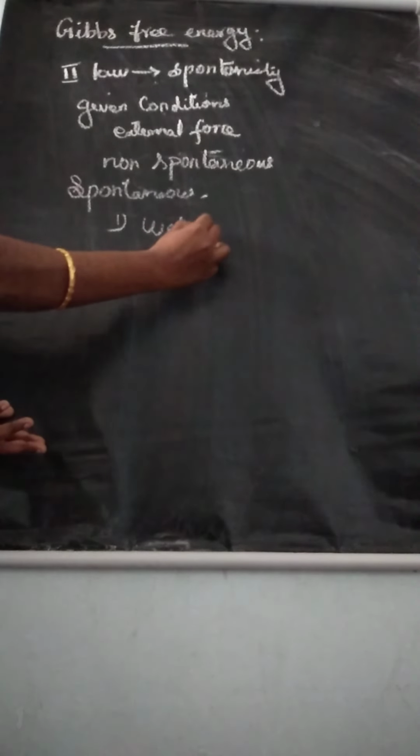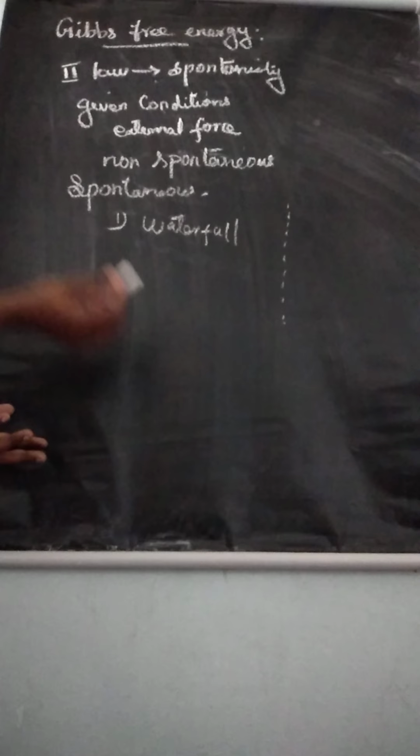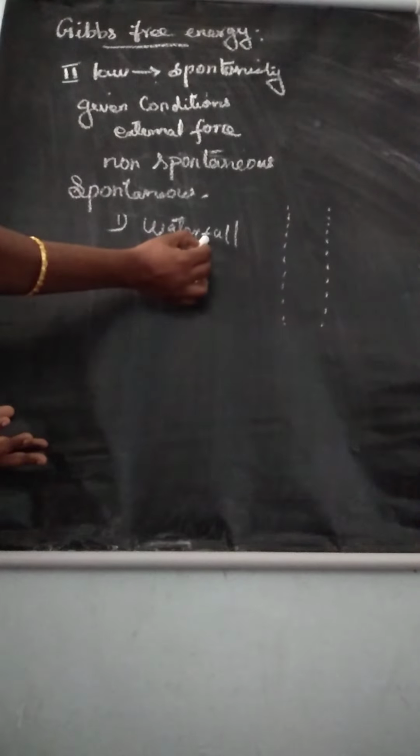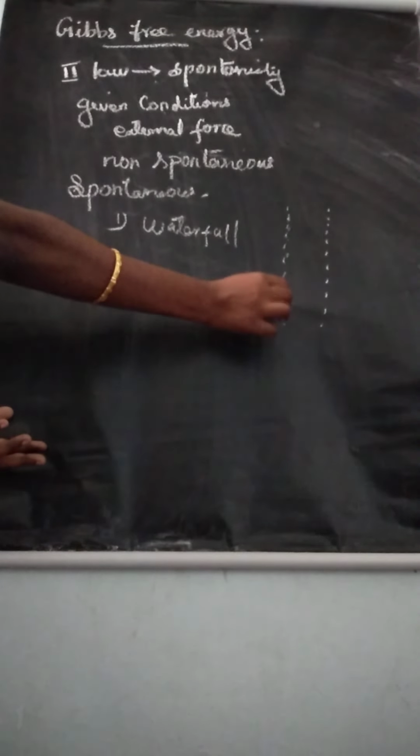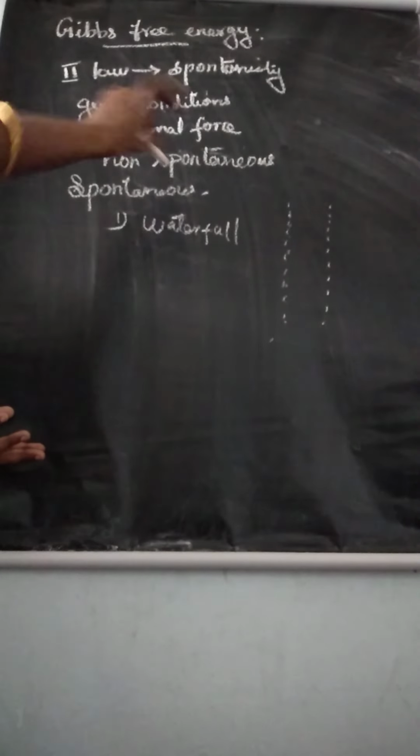A waterfall runs downhill, but it never flows uphill. So that is spontaneous. That is one of the simple examples of a spontaneous process.